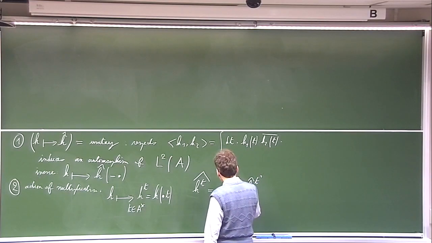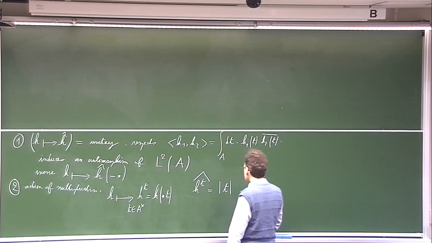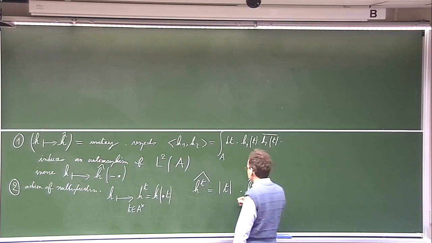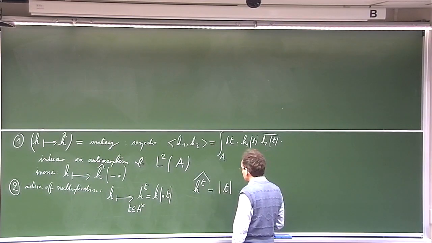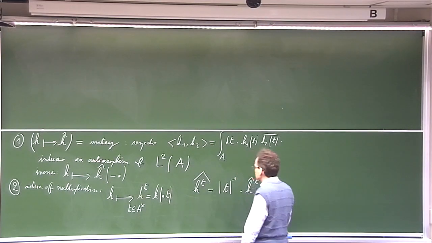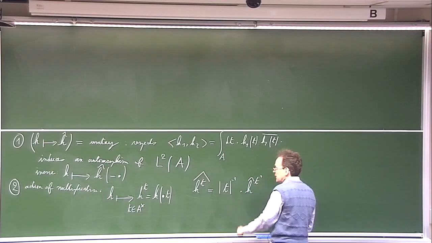You have to take t, and here there is some absolute value to the power minus 1.